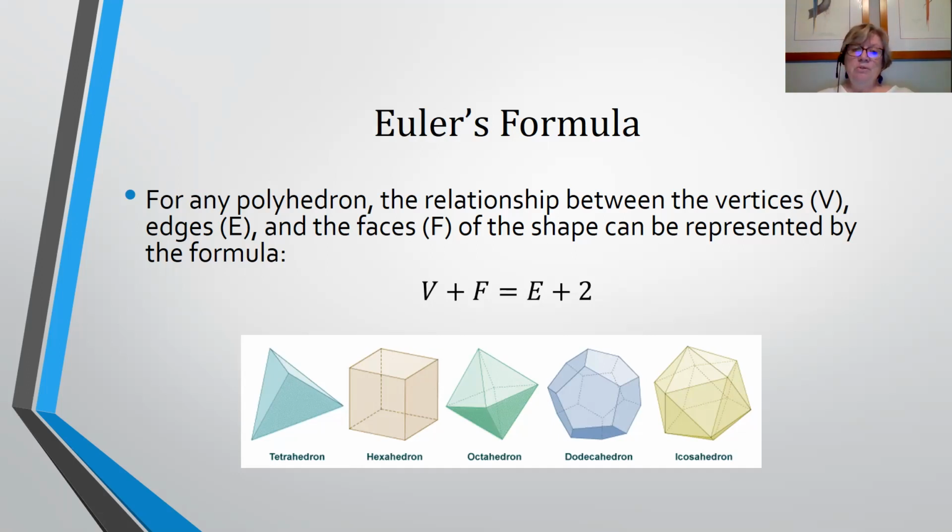So verify that with the other ones. And this is for any polyhedron. This is not just these platonic shapes. It's the other Archimedean polyhedra, which are polyhedra where the sides are regular polygons, but they're not all the same shape. So think of a soccer ball where you've got pentagons and hexagons. That's one of the Archimedean polyhedra. But think of a shoebox. A shoebox is a polyhedron, and the sides are rectangles, maybe squares on the ends, depending, but use that square box, that shoebox, and you will be able to verify this formula.